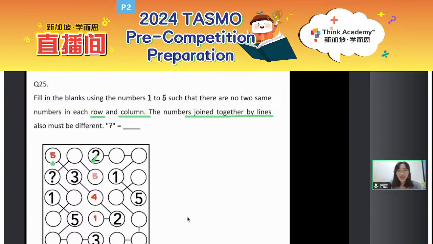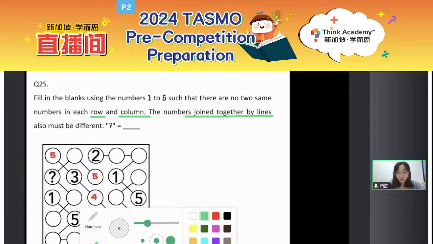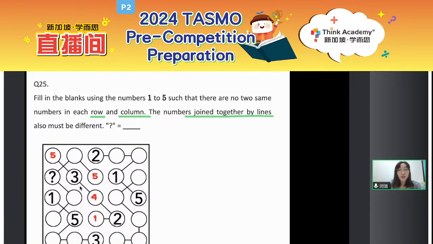Which part? Yes, you can figure out the middle one, right? Because the straight line in the middle, you already have 1, 2, 3, 4. So the only missing number is 5. Okay, so following this, let's pay attention to some special part, okay? Again, look. In the second row, we already have 1, we already have 5, we already have 3, right? So what is the only missing number? Actually, we have 2 missing numbers, right? Okay, we still have 2 or 4.